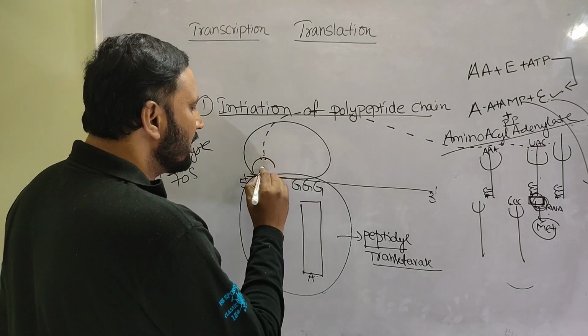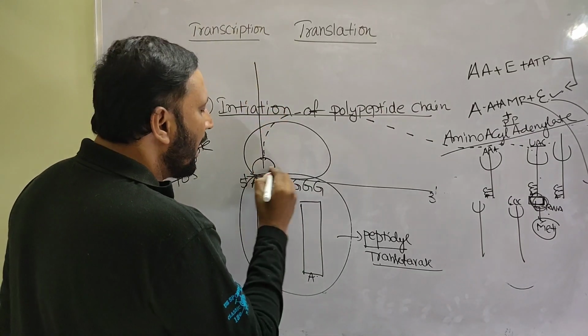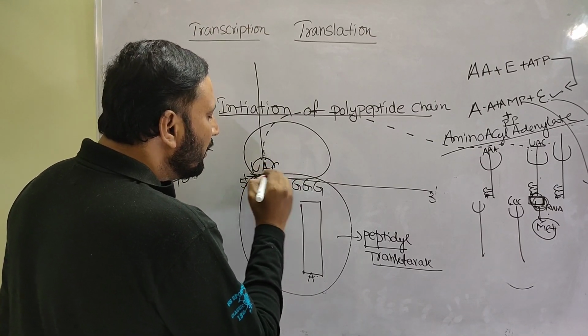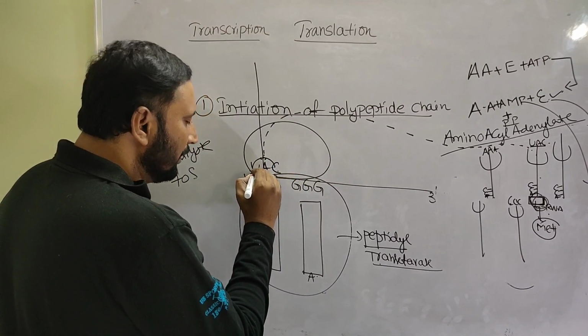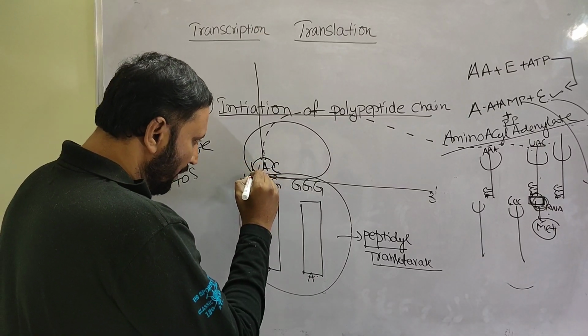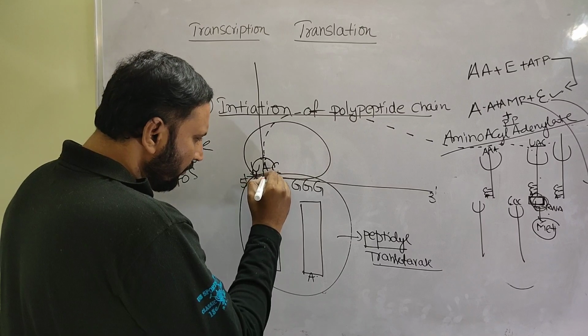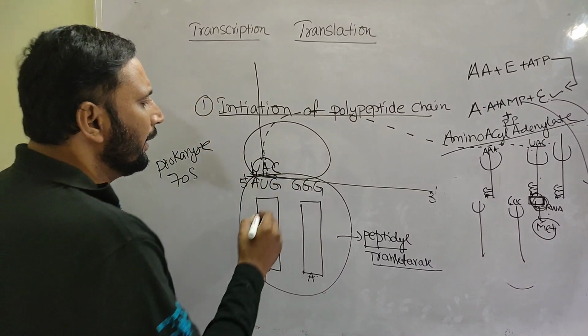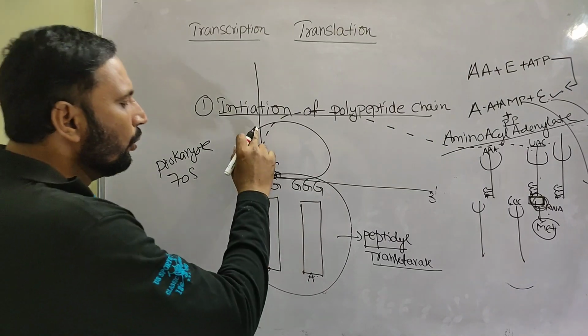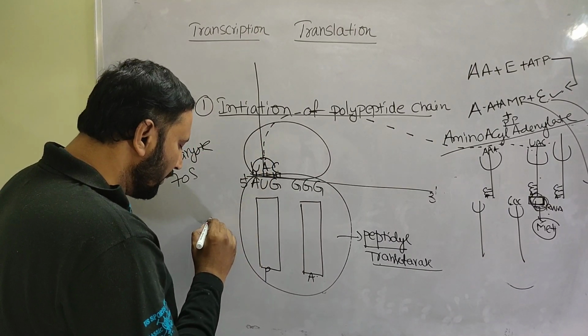So now this is the tRNA with anticodon UAC. Between UAC and AUG, hydrogen bonds are established: between U and A two bonds, A and U two bonds, between C and G three bonds. Now the amino acid, what is that?